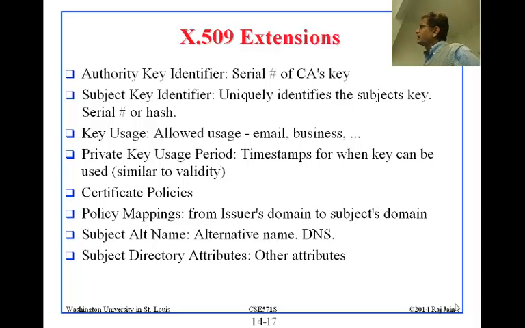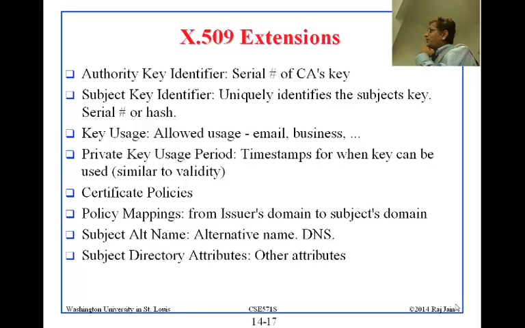Subject key identifier uniquely identifies the subject key, serial number or hash. Subject key serial number. Okay, subject is the guy whose certificate it is. Key usage: allowed usage, email, business, whatever. Private key usage period: the time stamp during which the key can be used. So basically, when you pay some amount, you get the key for a year or 2 years, and after that the key becomes invalid. A lot of companies forget to renew those, and you get these messages saying that the certificate has expired. Right? From some well-known companies, I've gotten those because they forgot to renew them. So that is the time stamp here.